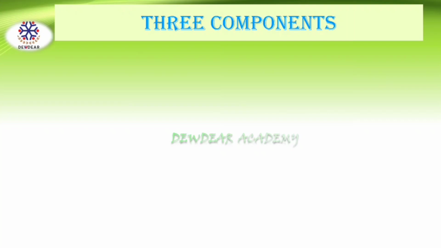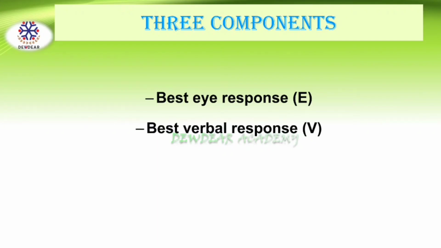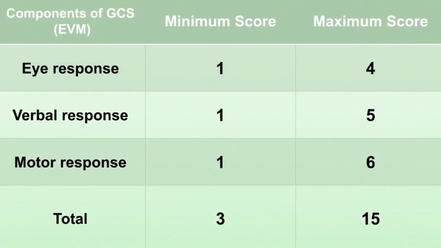Next are the components of Glasgow Coma Scale. It can be divided into three parameters: best eye response, best verbal response, and best motor response, EVM. The level of response in the components of Glasgow Coma Scale are scored from 1 for no response up to the normal value of 4 for eye response, 5 for verbal response, and 6 for motor response.